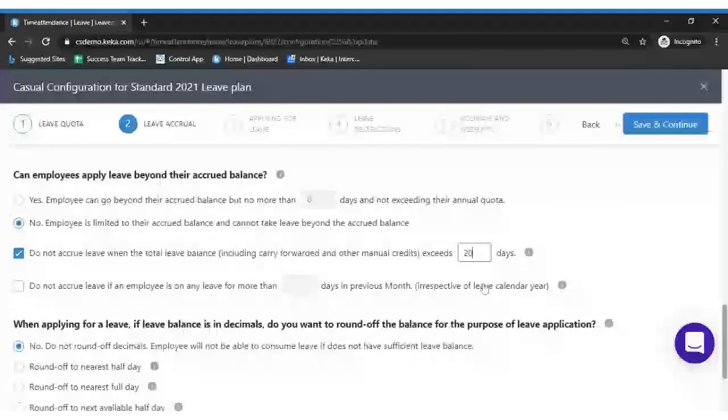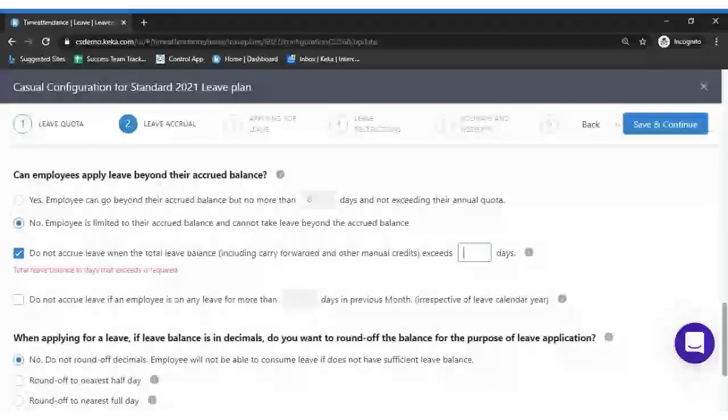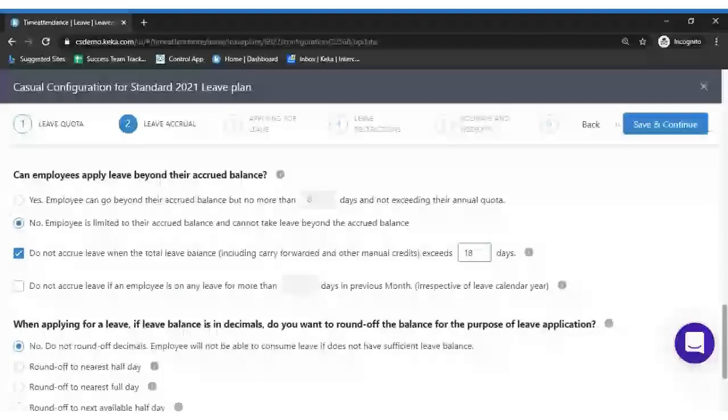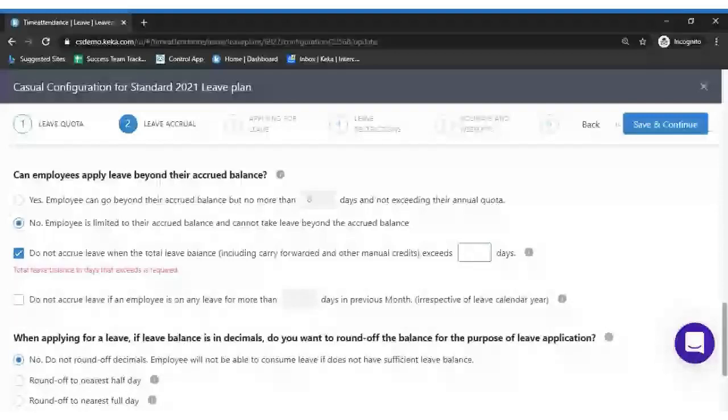So what happens is, if the employee's leave balance is 20, then leave accrual will get stopped automatically. In case the employee utilizes any of these 20, like around 18, he utilizes 2 leaves, then again the accrual will be started from the next month until it gets up to 20. Again, if the employee's leave balance has reached the limit of 20, the accrual gets stopped. So this is how it works.